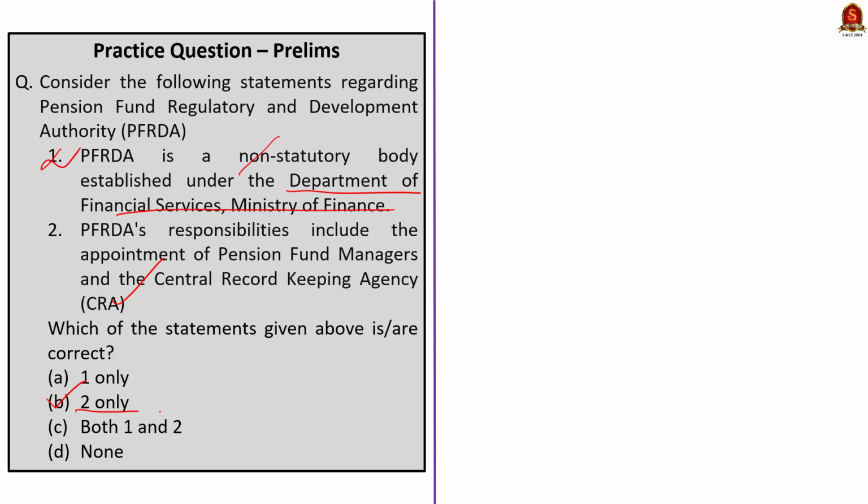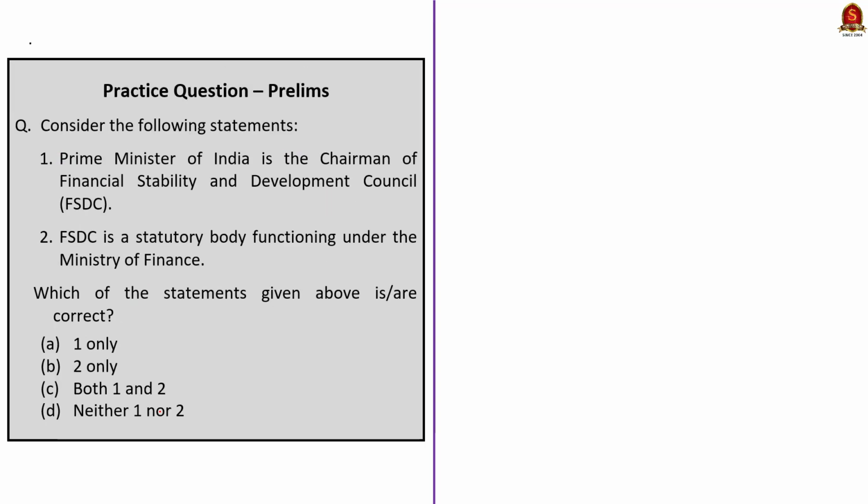Moving on, look at this question about FSDC. The Prime Minister of India is the chairman of the Financial Stability and Development Council, FSDC. This statement is incorrect because the Finance Minister is the chairman of FSDC. The second statement says FSDC is a statutory body functioning under the Ministry of Finance. This statement is also incorrect because FSDC is a non-statutory body functioning under the Ministry of Finance. So the correct answer for this question is option D, neither 1 nor 2.